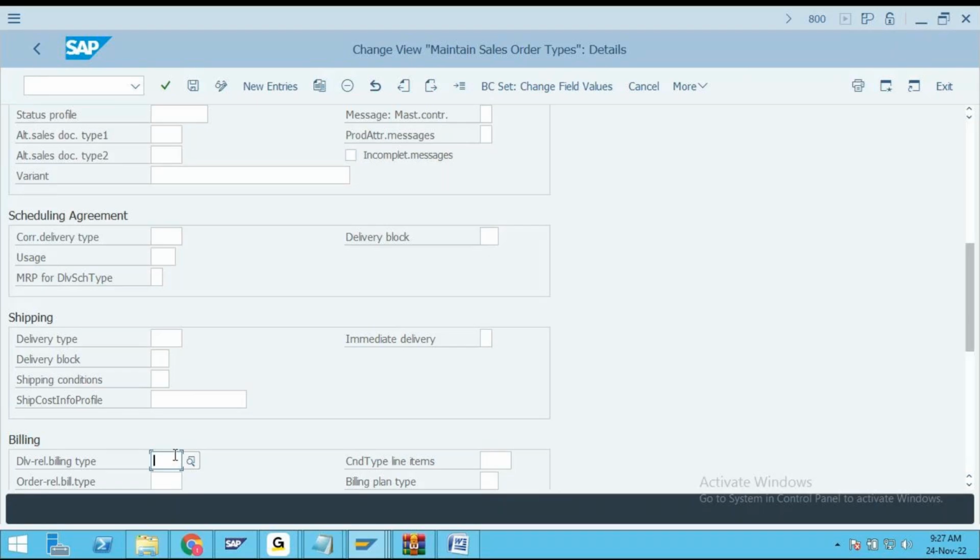And now comes the next important point. Follow the screen. Item category. That is another important configuration, guys. Here, item category.